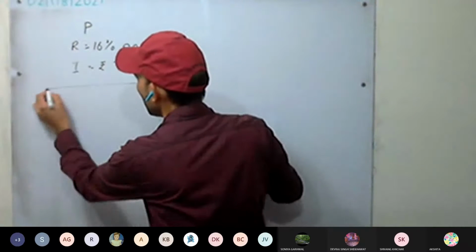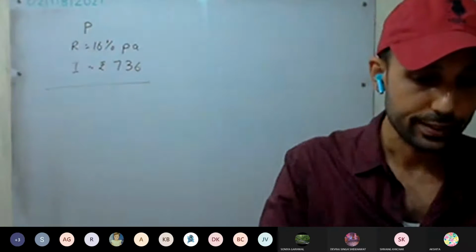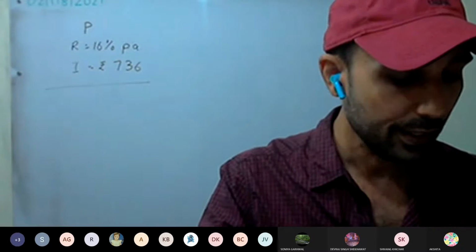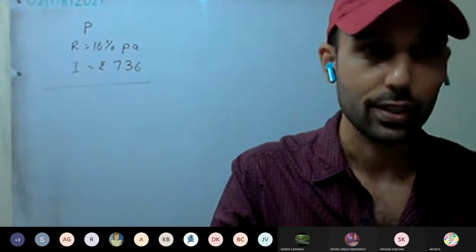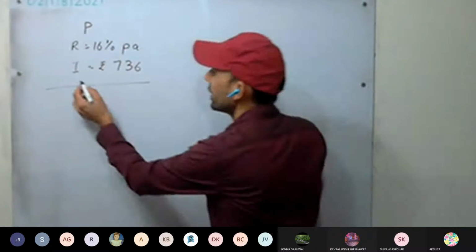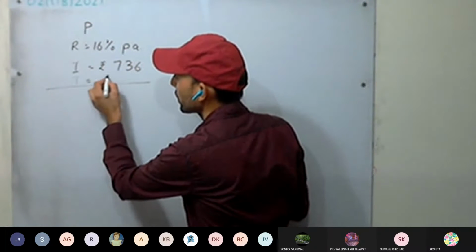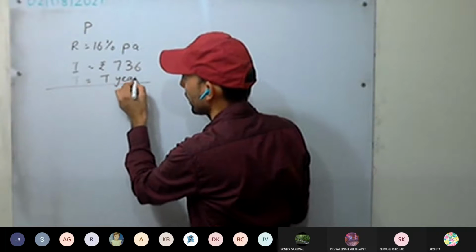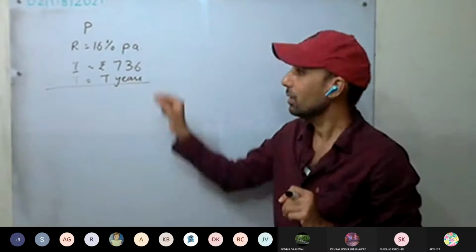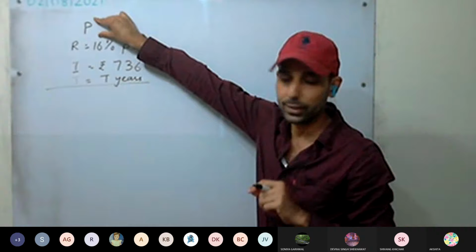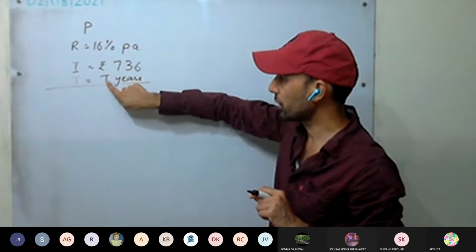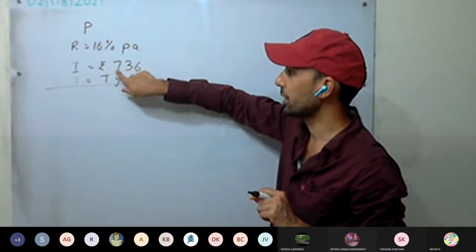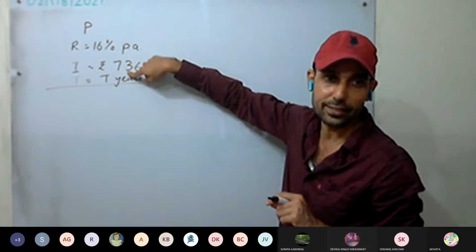Now, what more is being said? If he had lent the sum for 4 years more. So for example, here he is lending for T years. P was the principal lent at 16% per annum for T years and interest received was rupees 736.